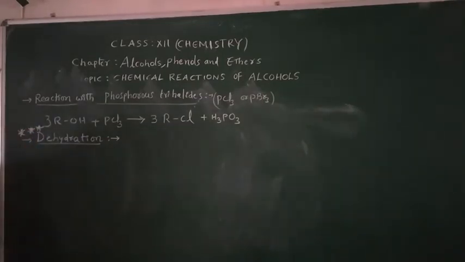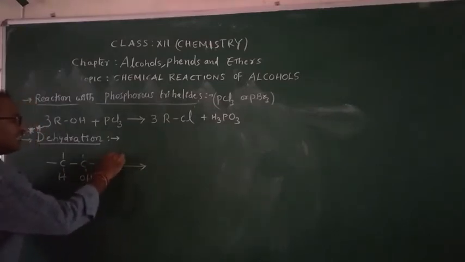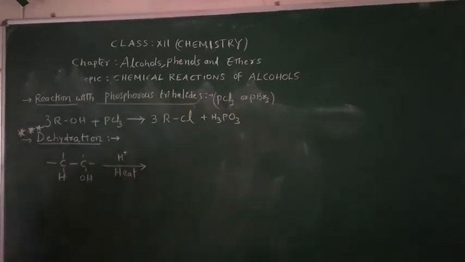Now we'll see the general equation. When you take alcohols, for example, this is the basic structure of alcohol. The OH group is there, that is why it is an alcohol. If you take any dehydrating agent, sometimes heat is required.